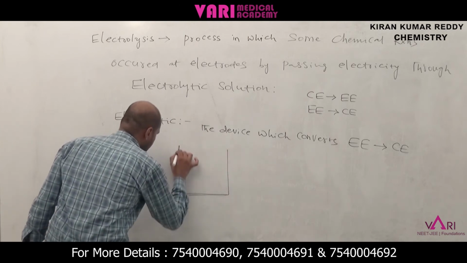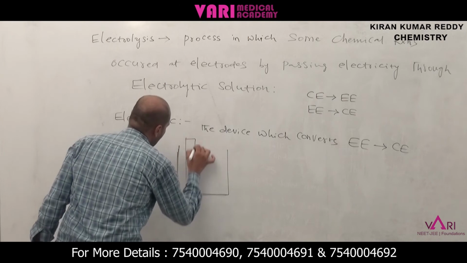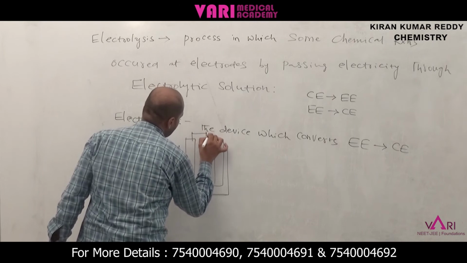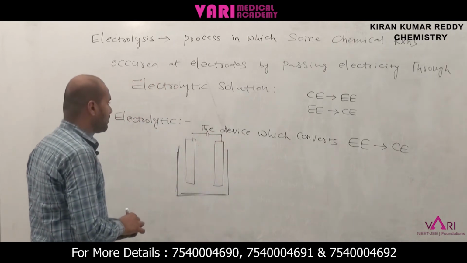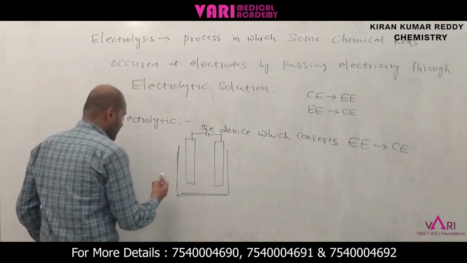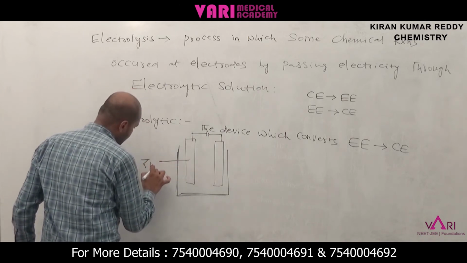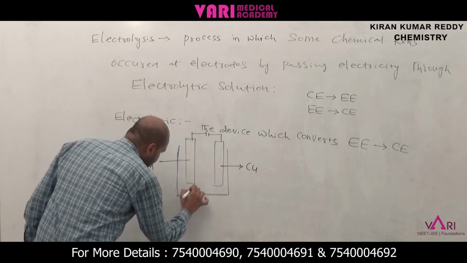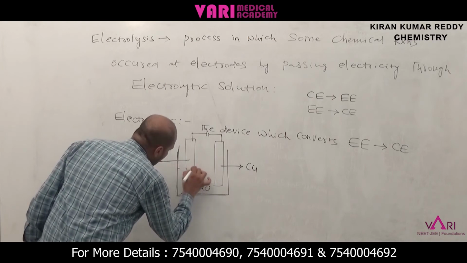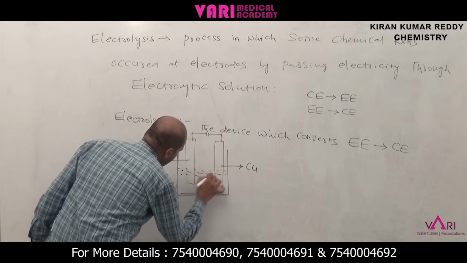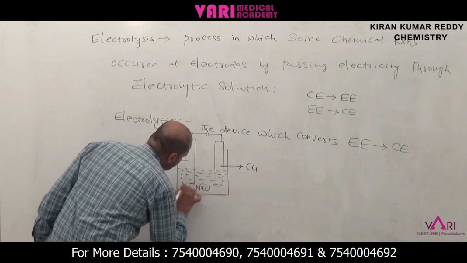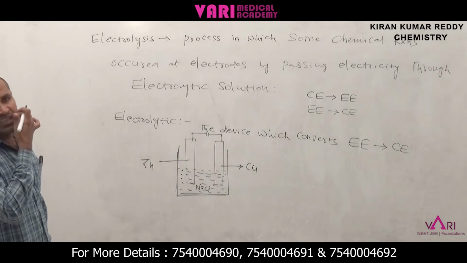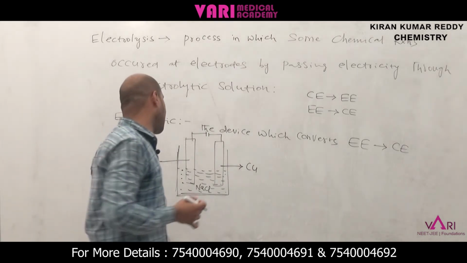This is one of the devices, a beaker. I am taking two electrodes: one is the zinc electrode, another one is the copper electrode. This is the battery, connecting to the battery. Now this one is the zinc electrode, and this one is the copper electrode. Here NaCl is the electrolytic solution. What is an electrolytic solution? The solution which conducts electricity, and during electrolysis it can be split into Na plus and Cl minus ions.